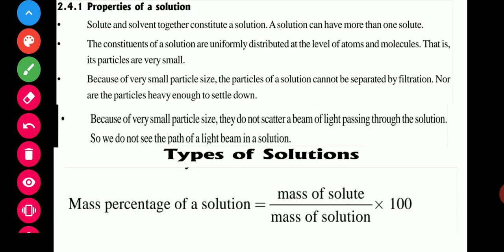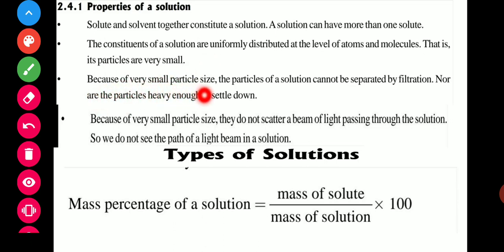Now come to the properties of solution. What are the properties of a solution? You can see here, this one is the first property of solution. Solute and solvent together constitute a solution. A solution can have more than one solute. Means ये solute से ज़्यादा solvent होता है. Second, the constituents of a solution are uniformly distributed at the level of atoms and molecules. That is, its particles are very small. We cannot see them with the naked eye.